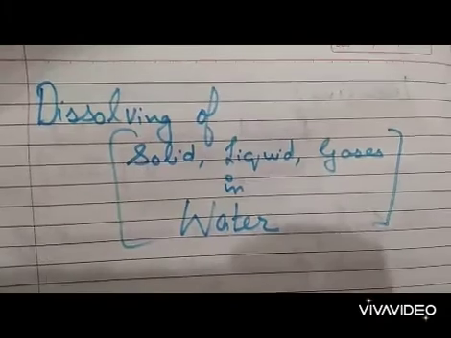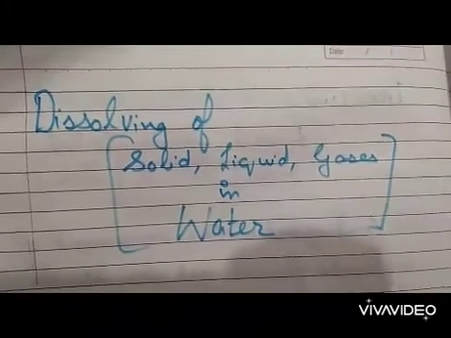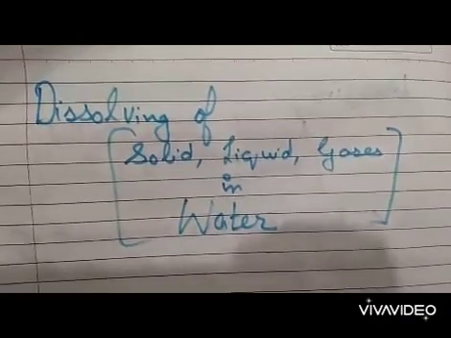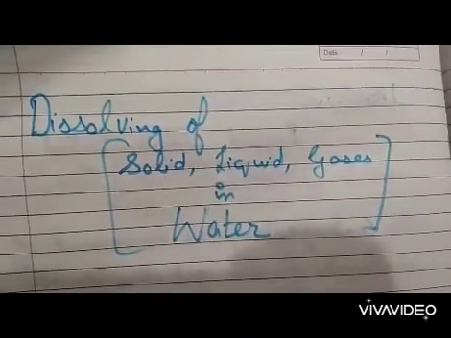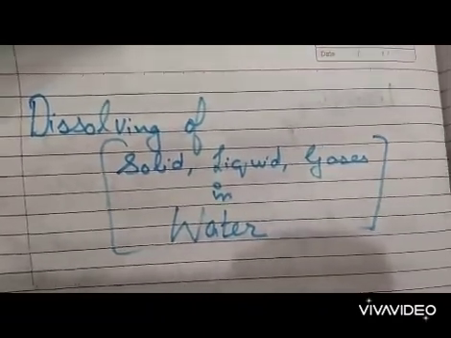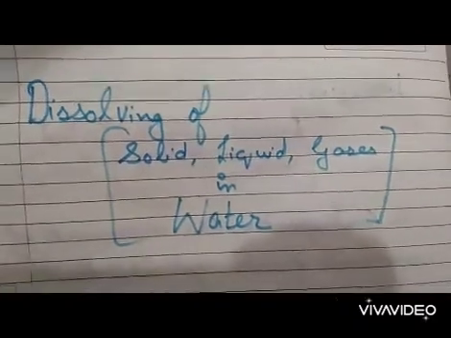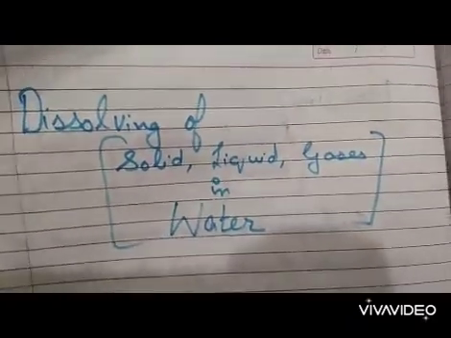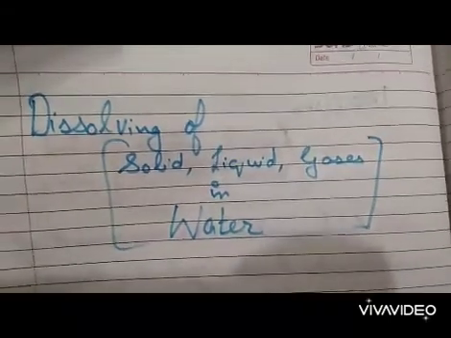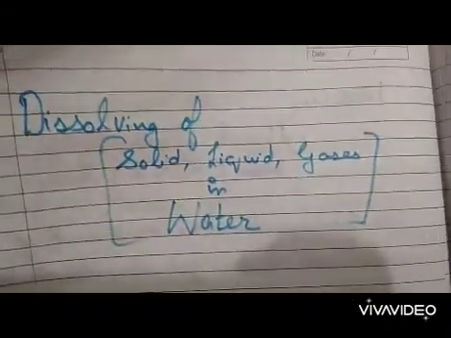Now we study dissolving of solids, liquids and gases in water. We study one by one what is dissolving of solid in water. Solids like sugar or salt, okay? Liquids like alcohol and oil get dissolved in water. And gases like carbon dioxide and oxygen, as you saw in the soft drink bottles, there are gases present in the bottles called soft drinks. Now we study these one by one.